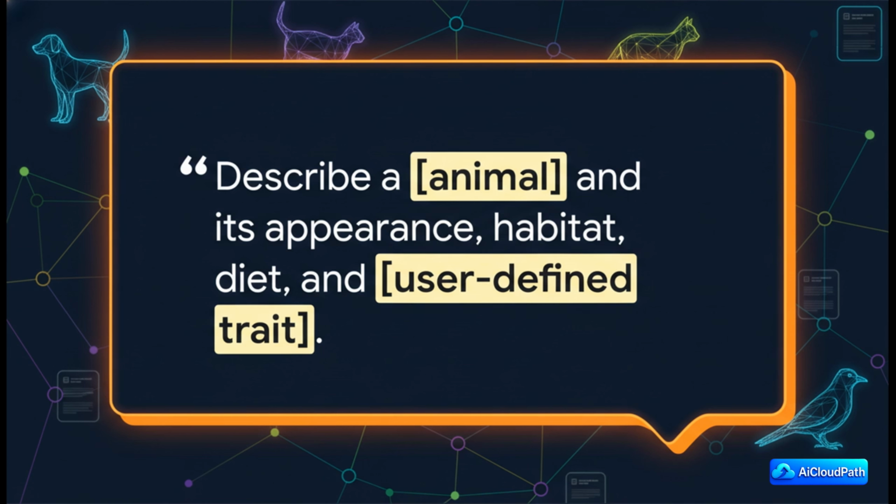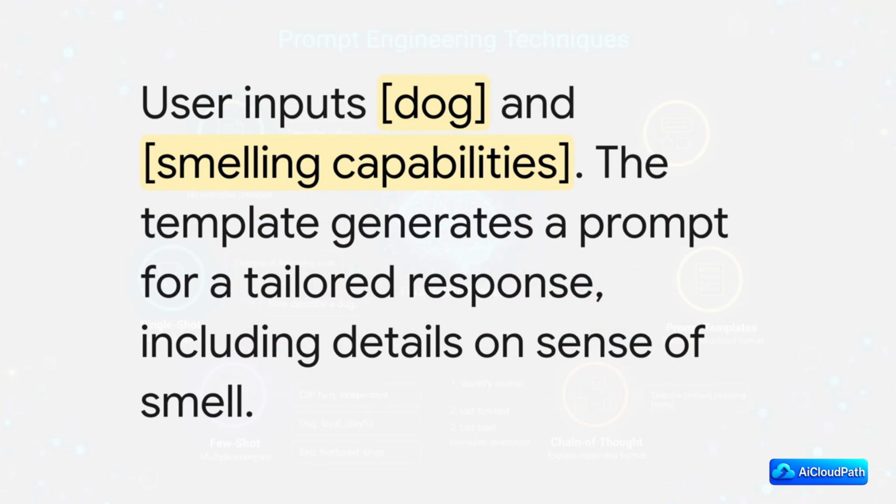This is incredibly efficient because now, instead of writing a whole new prompt every single time, we just have to fill in the blanks. And here is where the magic happens. A user inputs dog and smelling capabilities. The system automatically slots those into our template and creates a perfect custom-built prompt. The AI then delivers a totally tailored response that hits that specific point of interest. This is exactly how you build scalable AI tools, everything from automated email writers to customer support bots.